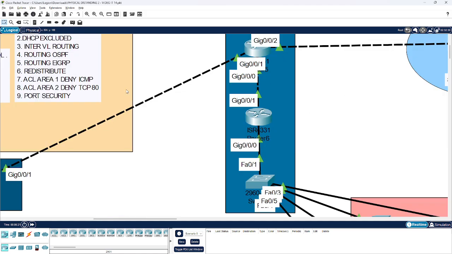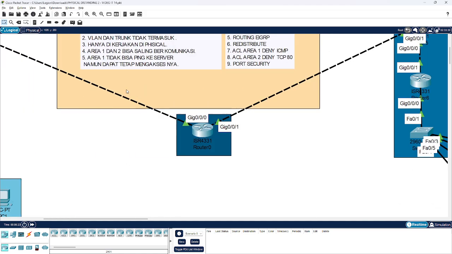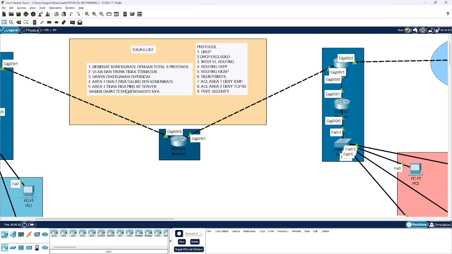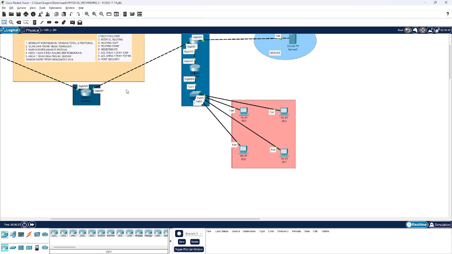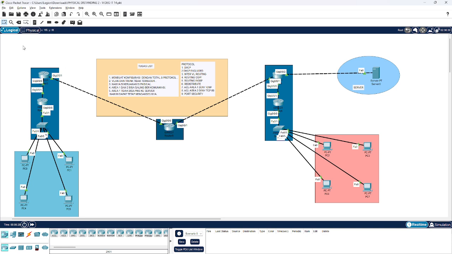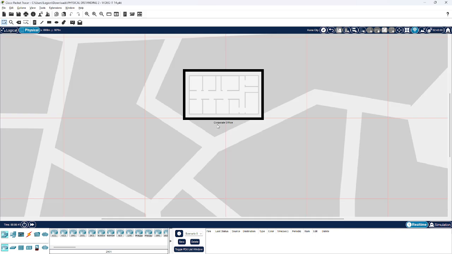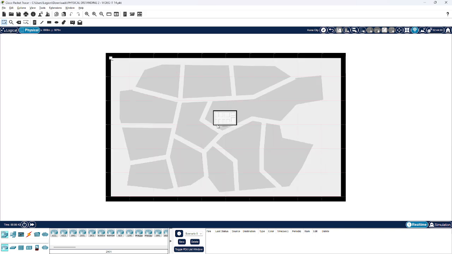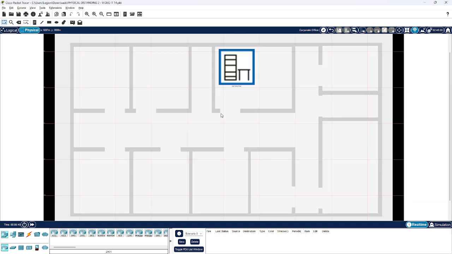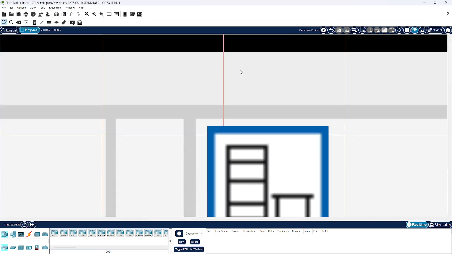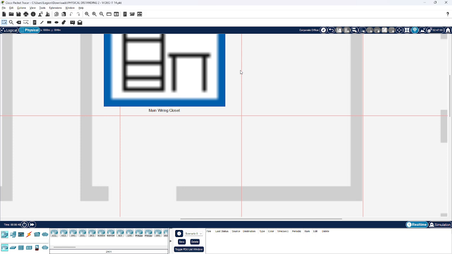So here is the logical mode, but I didn't do the task in the logical mode, because it's more challenging, I do this task in the physical mode. So here this is the physical mode. First you just enter the first, and then you go to corporate office, and here you can see there is the main wiring closet.